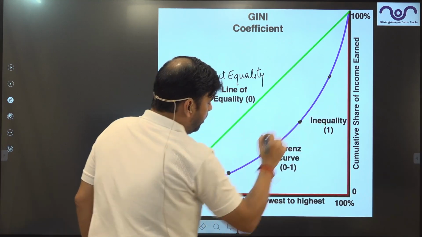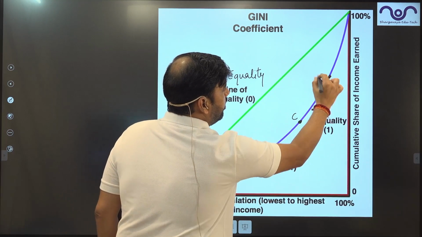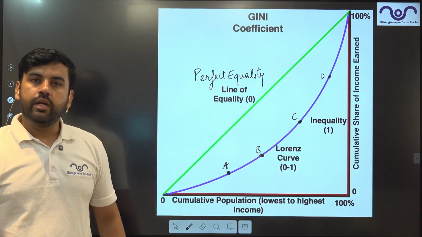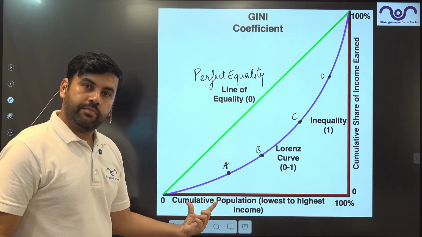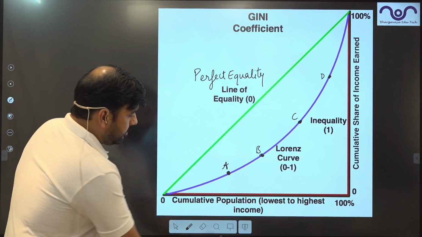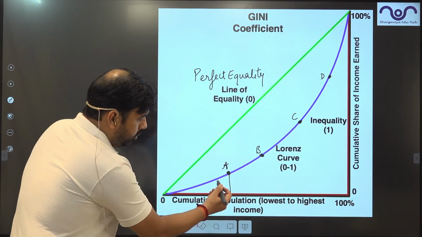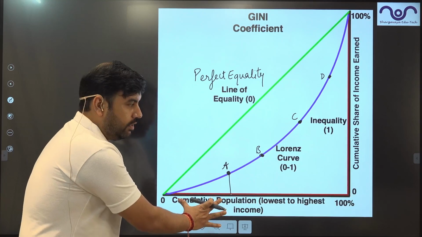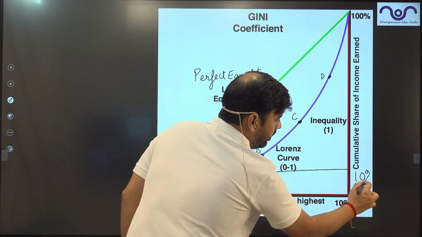So there are multiple points, let's say points A, B, C and D. These points show how much of the population is earning how much money, right? So let's say this point A shows that 20% of the population, let's say, has 10% of the wealth.